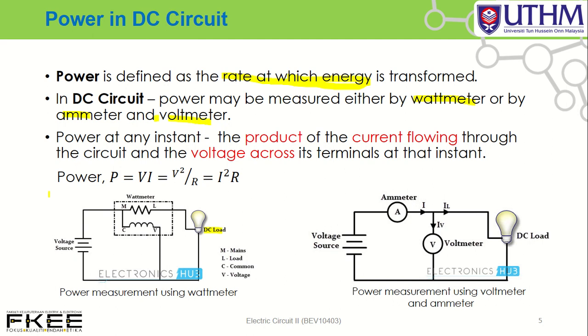From the voltage and current, you can determine power, because you know that power equal to V times I, from the voltmeter reading and the ammeter reading. Or you can measure power equal to V square over R or equal to I square R.